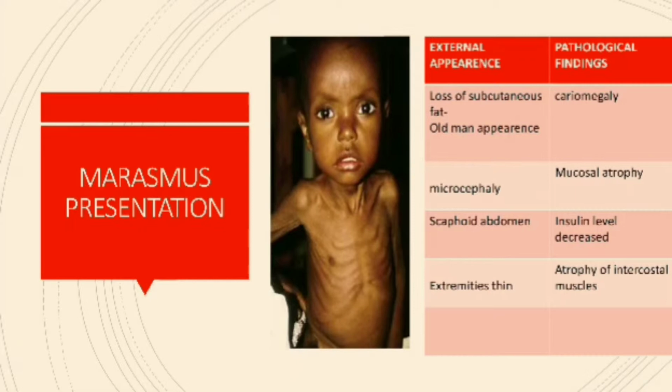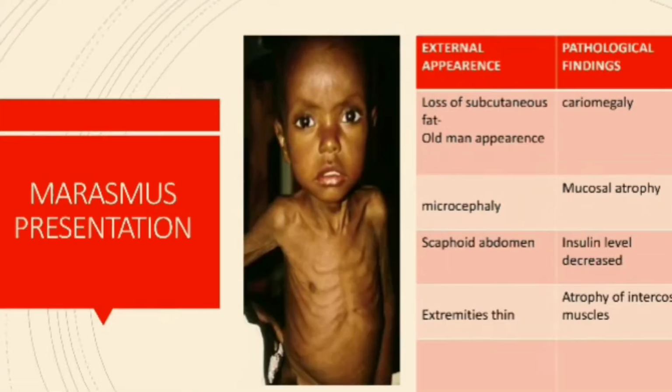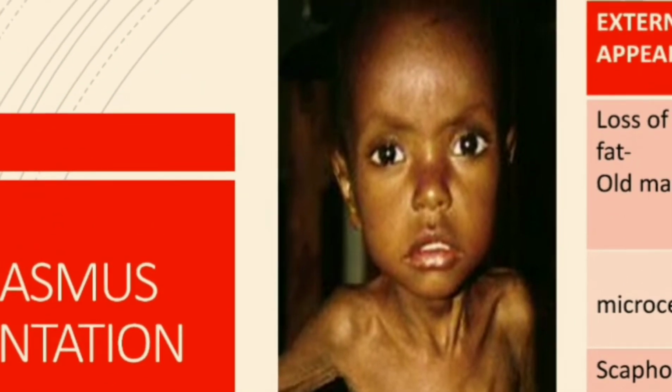And also, since the body adapts to it, the insulin level is decreased and there is atrophy of intercostal muscles. So this is how a child with marasmus presents.